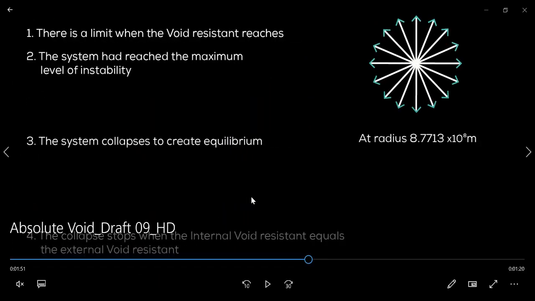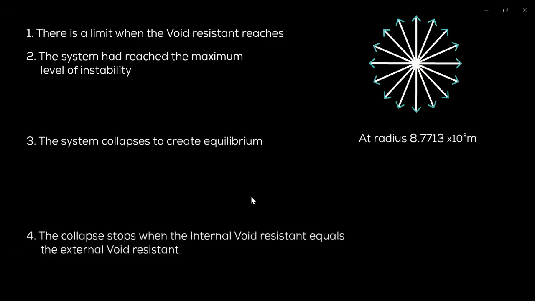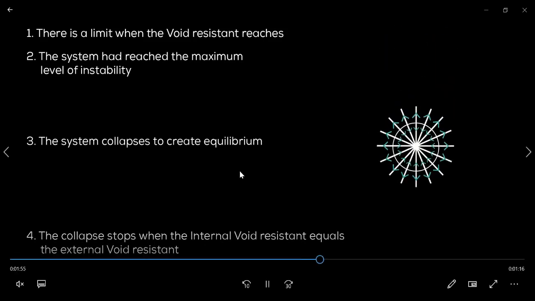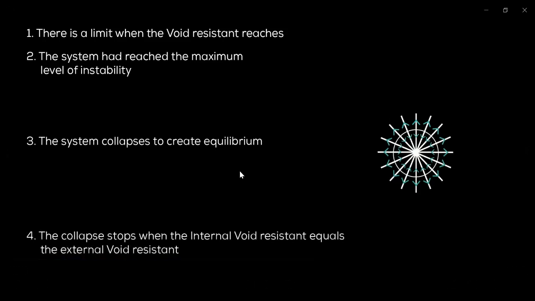When the limit is reached, the void resistant will be at its maximum level of instability, at radius 8.7713 by 10.8 meters. The only way for the system to achieve equilibrium is to collapse inward, like this. Now, after the system has collapsed, we can see the first particle was created, and this particle is being managed by two void resistances, the internal void resistant and the external void resistant.